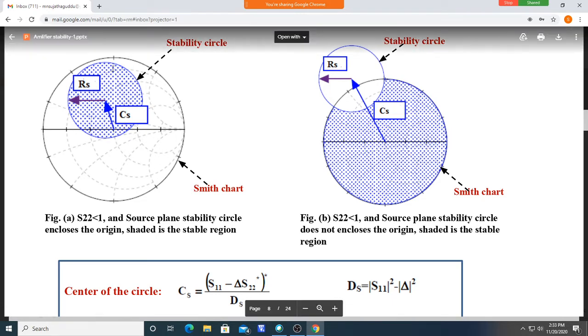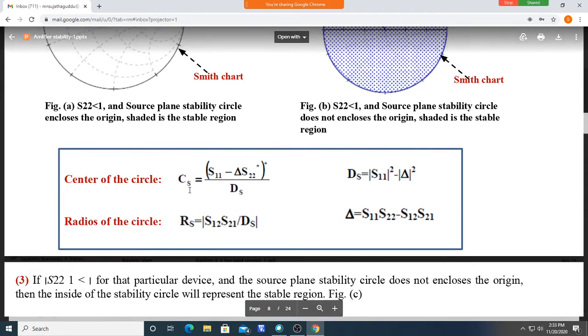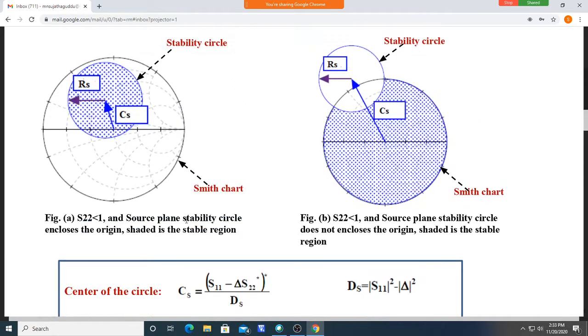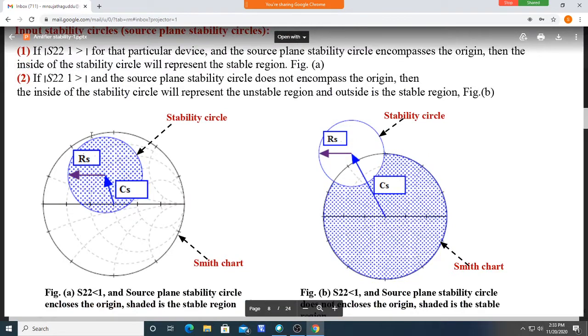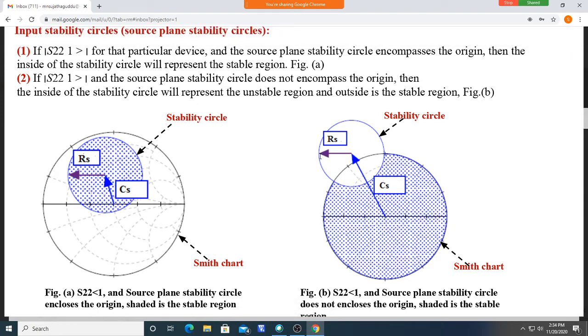We are using these CS and RS values, and based on CS and RS, the stability circle may be like this, or it may be like this also. Based on the problem's S parameters, the circle may be like this, or like this.